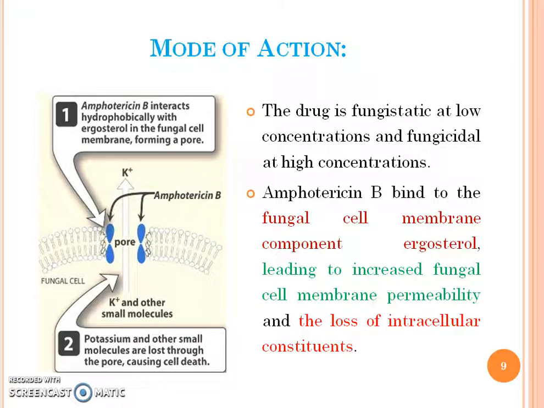At low concentration it shows fungistatic action, and at higher concentration it shows fungicidal action. Amphotericin B binds to the fungal cell membrane component known as ergosterol, leading to increased fungal cell membrane permeability and the loss of intracellular constituents.